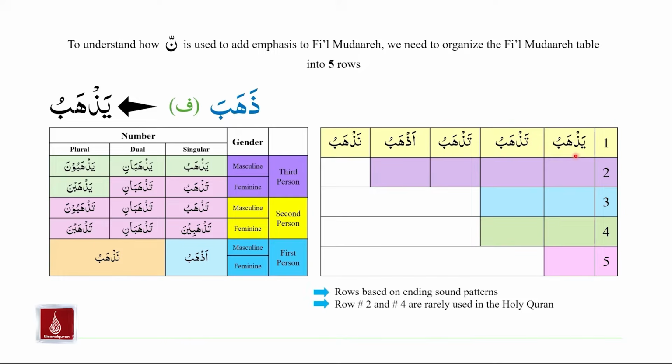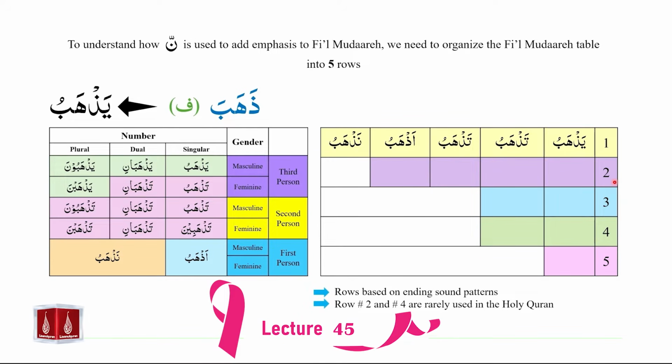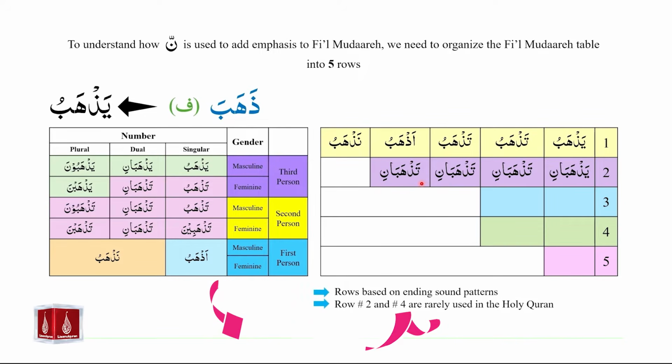If we pay attention to row number 1, we have all of the following on the same pattern. We see pesh at the end of yazhabu, tazhabu, tazhabu, azhabu, and nazhabu. They are also pronounced on the same pattern. Next, we move to row number 2. In row number 2, we have yazhabani, tazhabani, tazhabani, tazhabani.